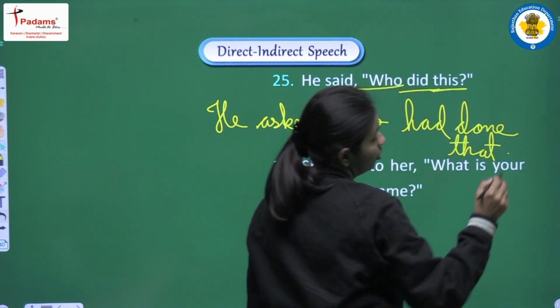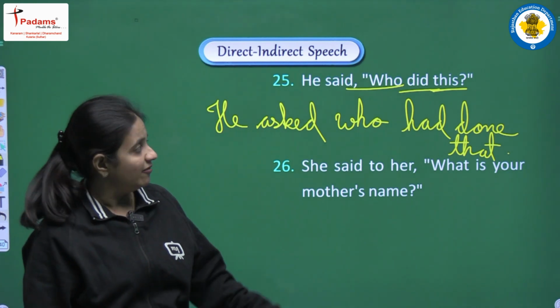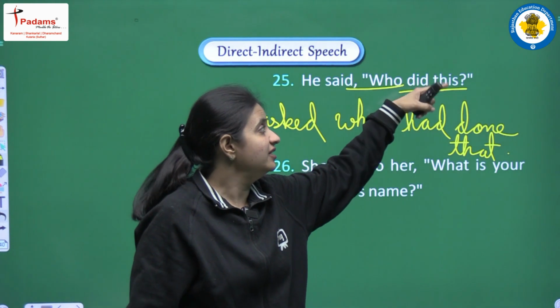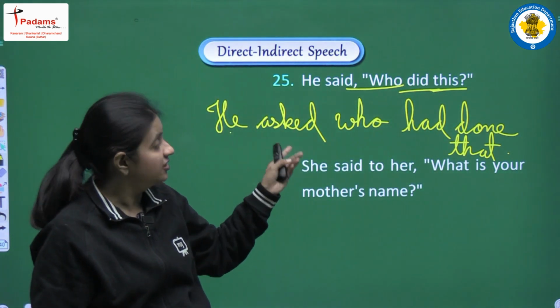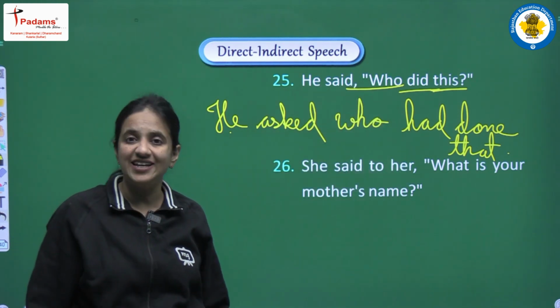I hope you all know why, because we have discussed one table in which we are having some of the words, and according to that we are doing the changes. We are converting this into that, and the complete sentence will be he asked who had done that, and yes, full stop in the end of the sentence.